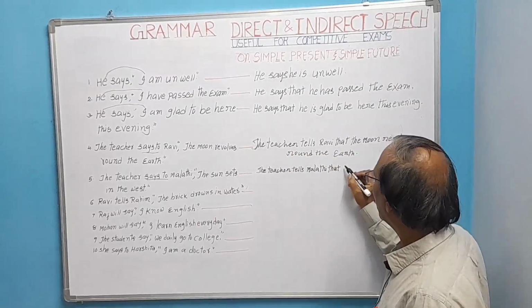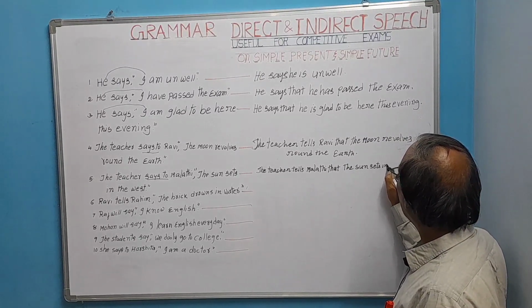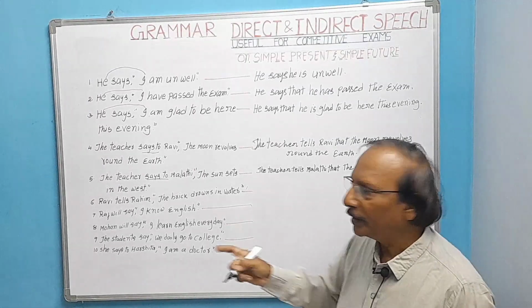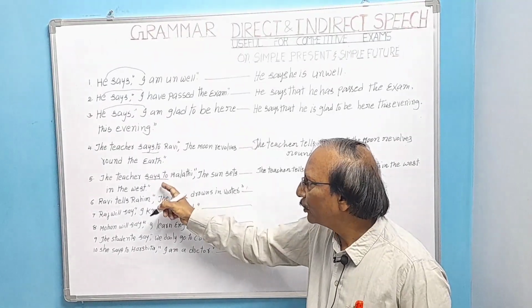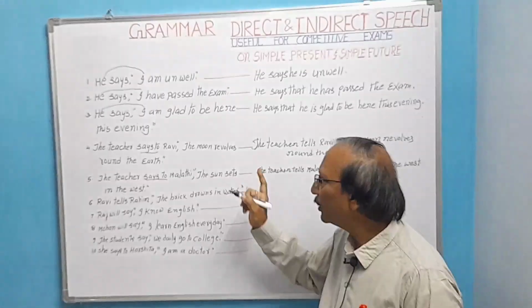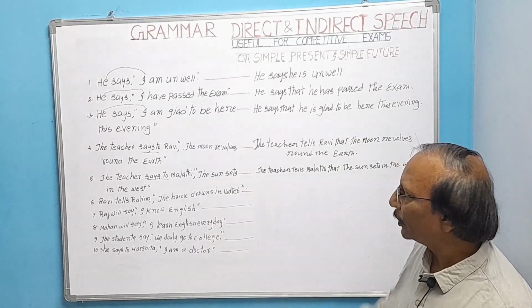We have to write as it is. The sun sets in the west, full stop. So what change have we made here? Just says to changed to tells. The teacher tells Malati the sun sets in the west. Since it is a universal truth, we have written it as it is.